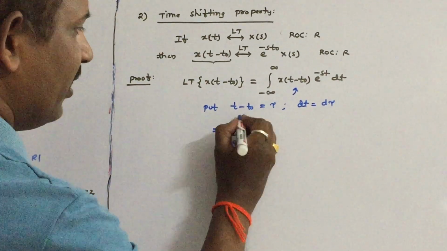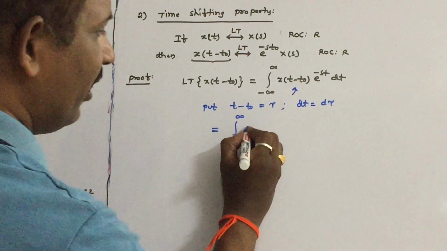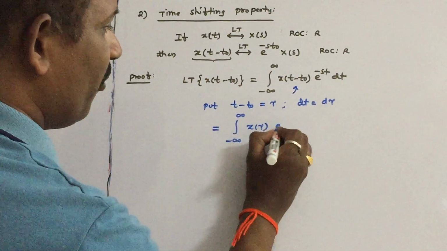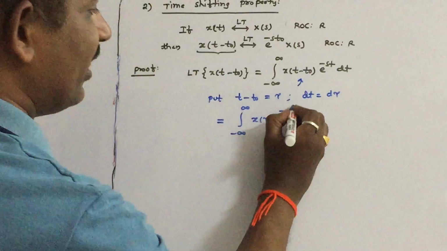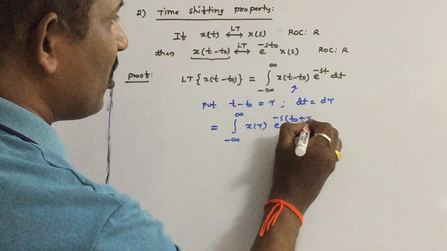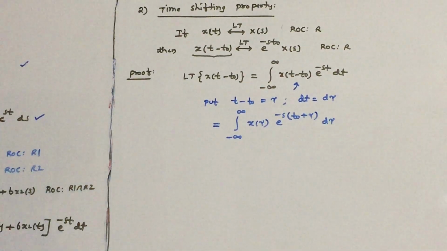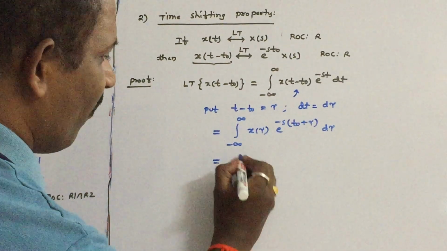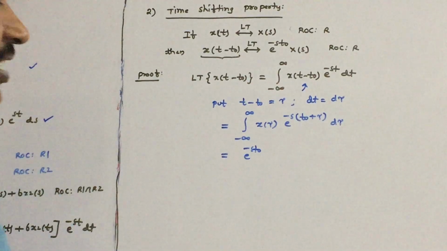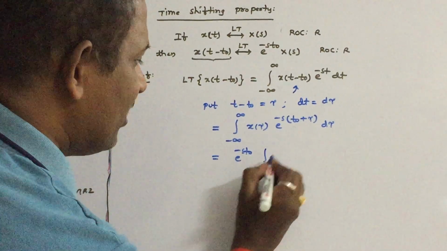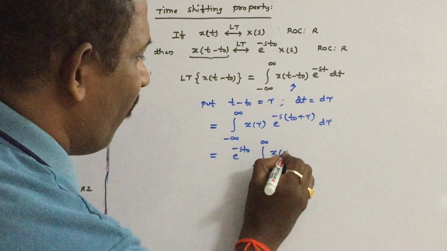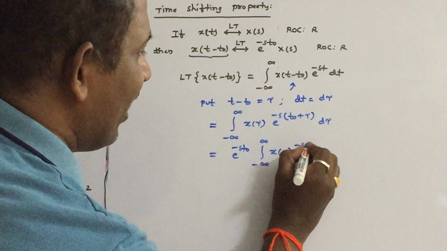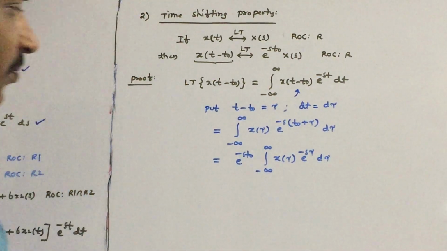So let us substitute these parameters in the above equation. The limits will not change. Integral from minus infinity to infinity of x of tau into e power minus s, where t is written as t naught plus tau, and dt is written as d tau. So what is the constant in this equation? E power minus s t naught is a constant. Integral from minus infinity to infinity of x of tau into e power minus s tau d tau.